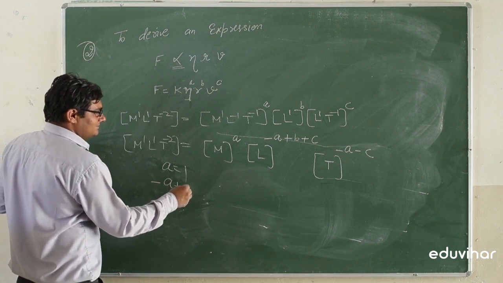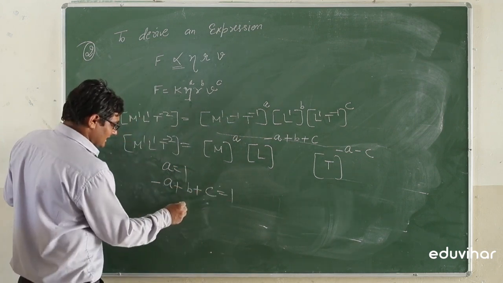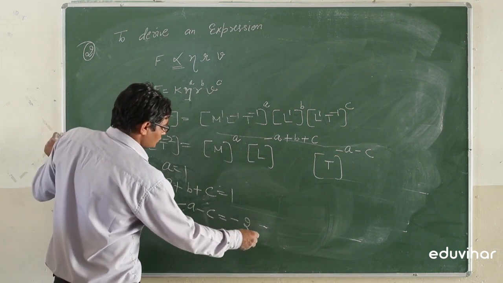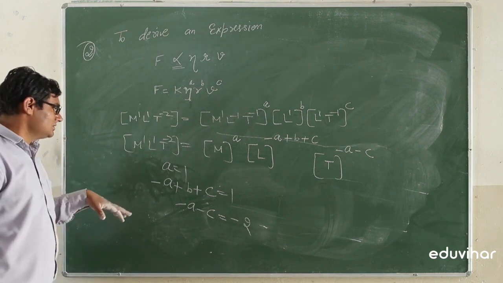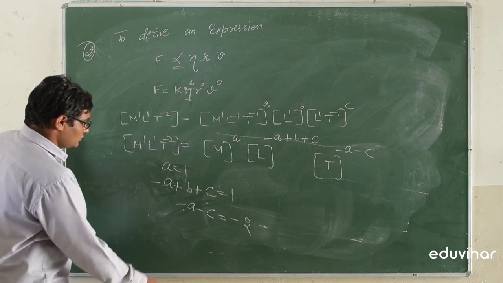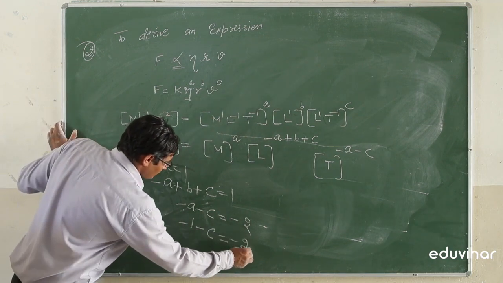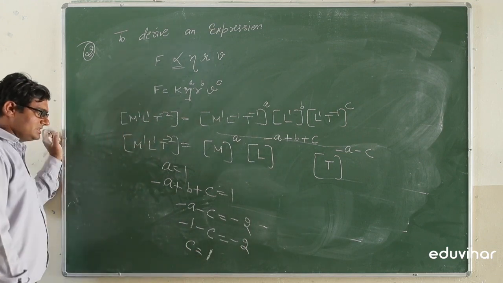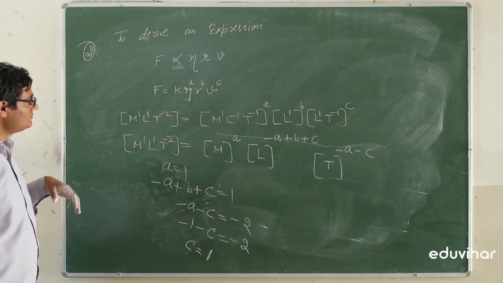Minus a plus b plus c is equal to 1. Minus a minus c is equal to minus 2. So a is equal to 1. Here minus 1, minus c is equal to minus 2, and c is equal to 1. So a is equal to 1, c is equal to 1.